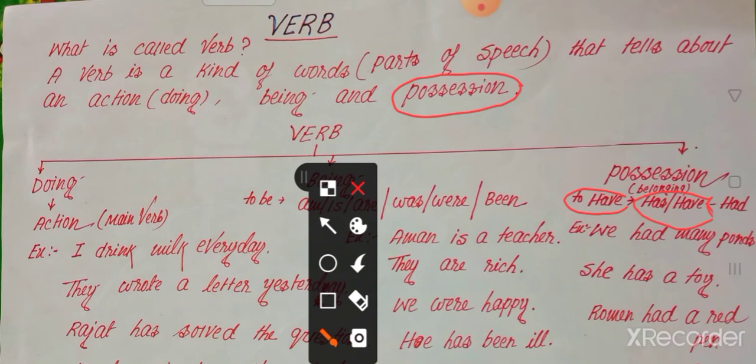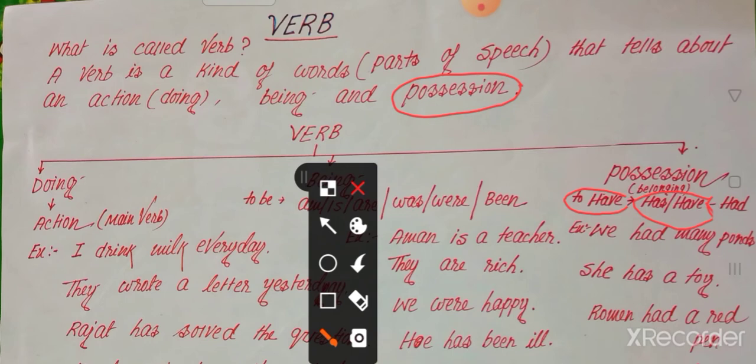Okay? So what did you learn today? Now you learned today that not only doing words are called verbs, but there are so many words that we call verbs, though they do not do or work something.